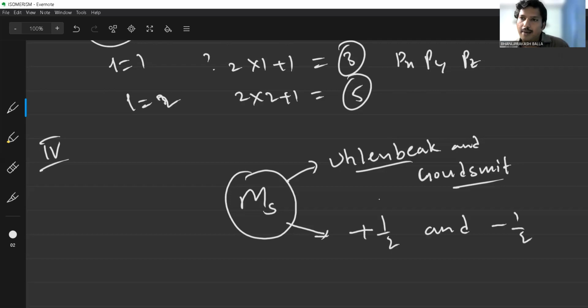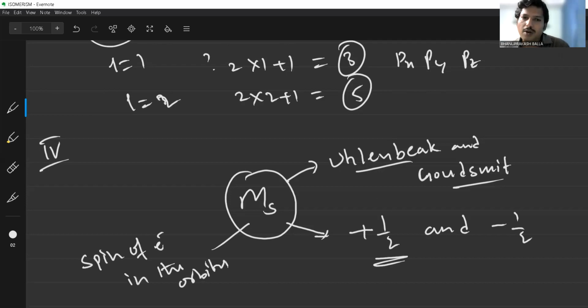What does the ms quantum number indicate? The spin quantum number indicates the spin of the electron in a particular orbital.